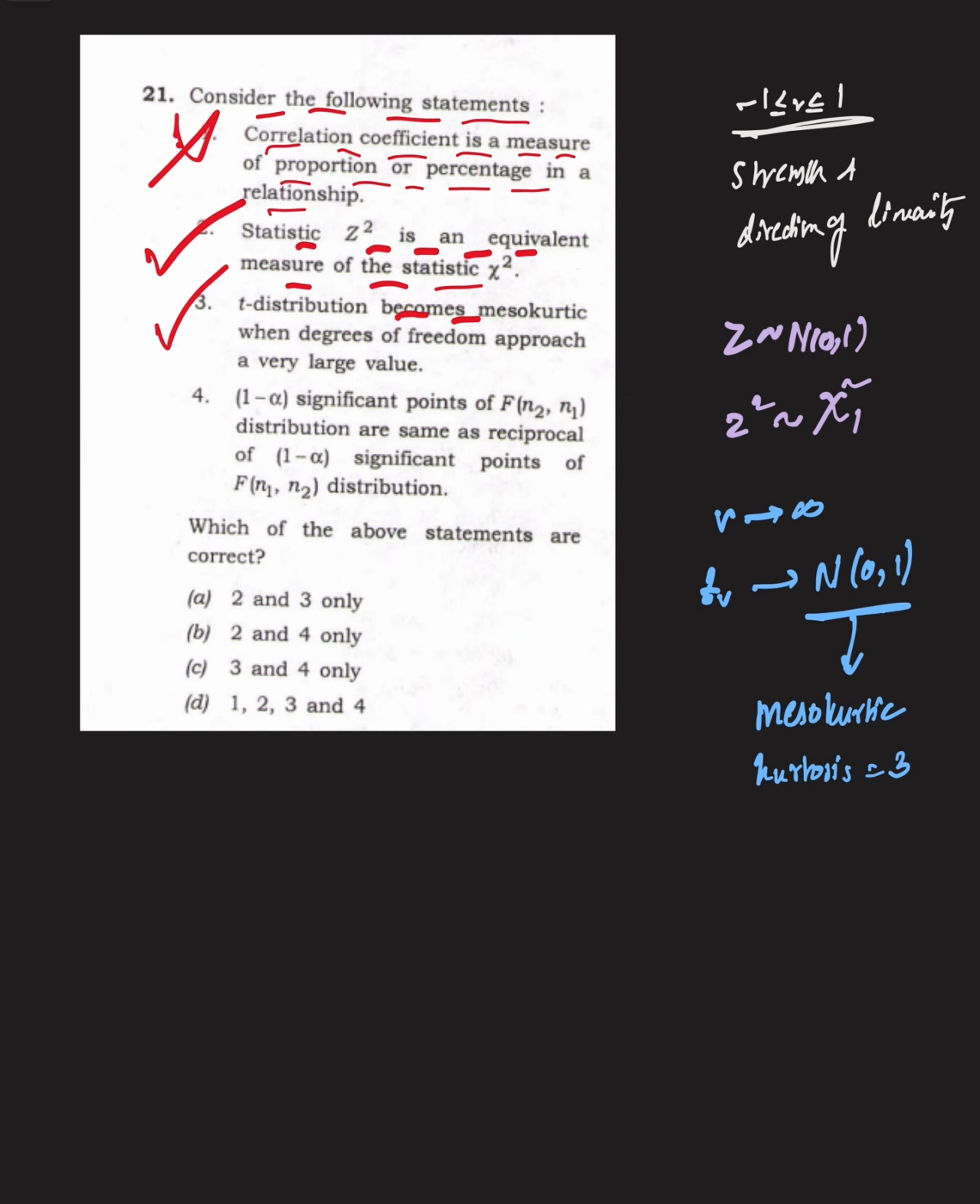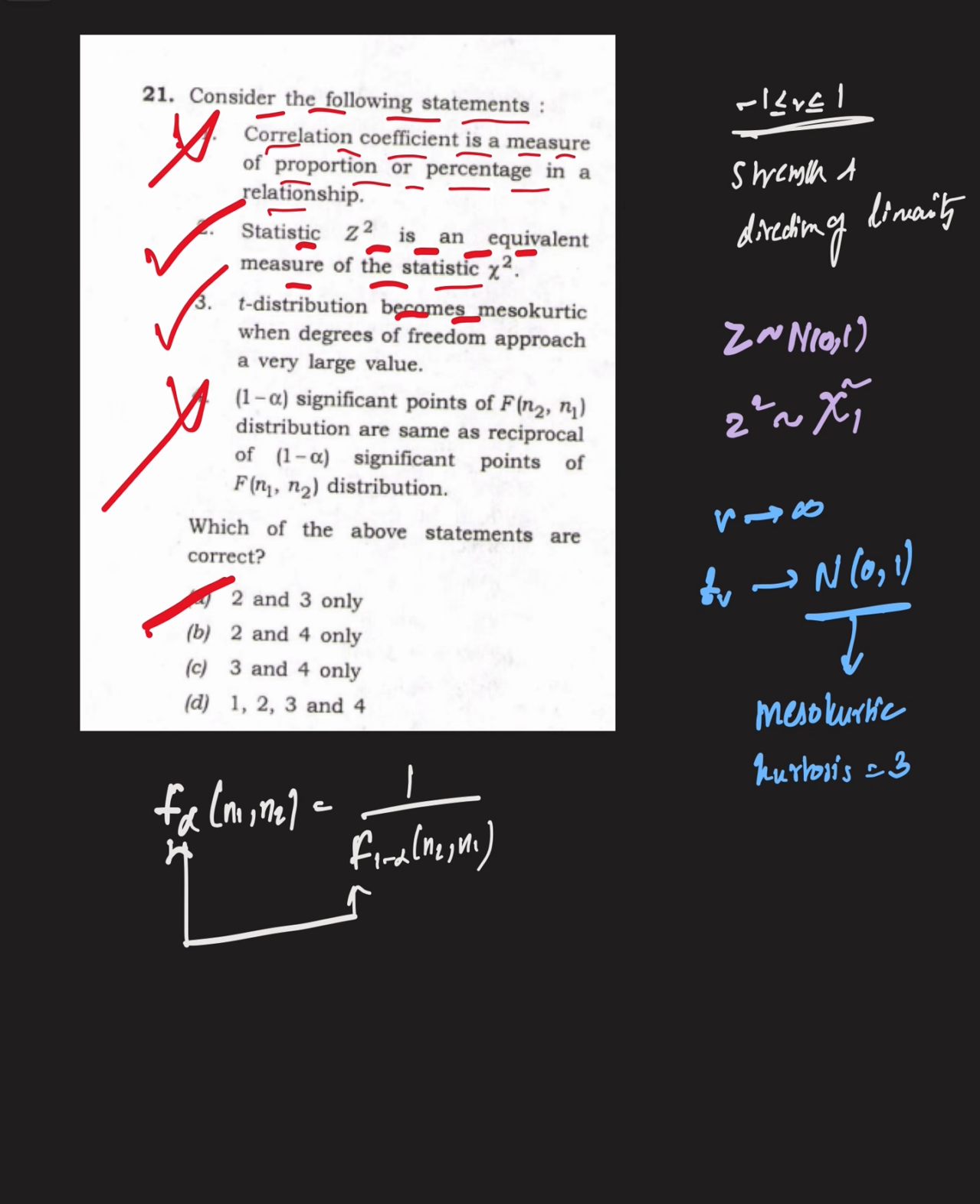Fourth statement says 1 minus alpha significant points of f distribution are same as the reciprocal of 1 minus alpha significant points of f n1 comma n2 distribution. So for the f distribution, f alpha n1 comma n2 is given as 1 over f 1 minus alpha n2 comma n1. So we notice that the probability level is changing from alpha to 1 minus alpha. So the statement claims the same significance, 1 minus alpha on both sides, which is incorrect. So statement 4 is incorrect. So option A will be the correct answer.